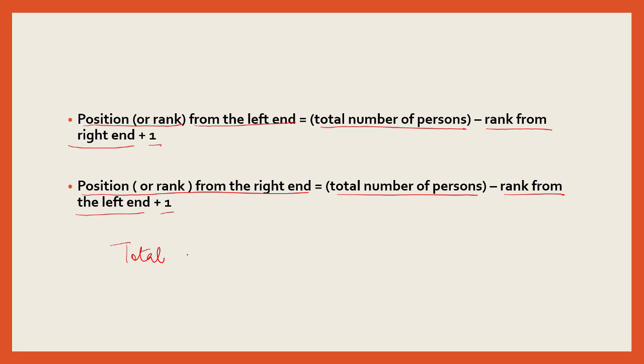Let's say in a question for the same person his position from the left end and position from the right end are both given, and it is being asked what the total number of persons in that row is.